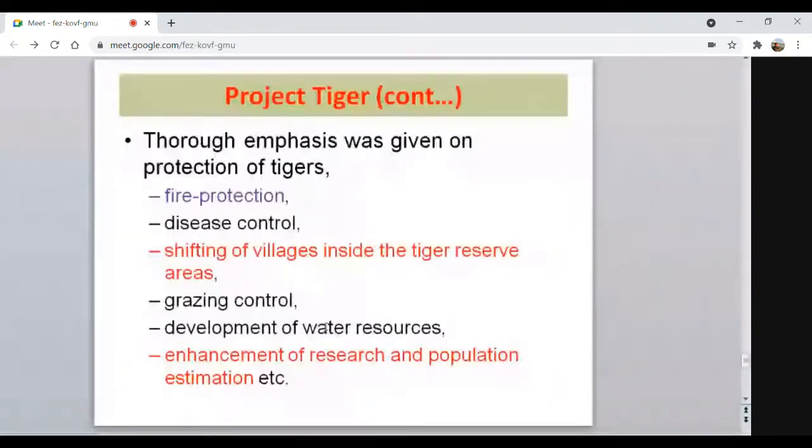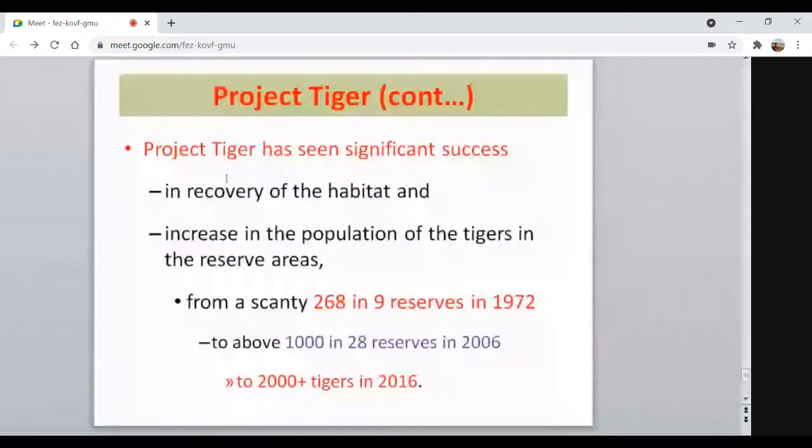Then this particular Project Tiger has had significant success in recovery of their habitat and in increasing the size of the population, from a very few number, that is 268 in 9 reserves in 1972, to 1,000 in 28 reserves in 2006.